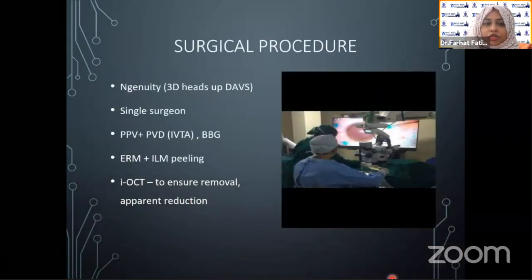The surgical procedure was carried out on Ingenuity. It was performed by a single surgeon. Pars plana vitrectomy was done. PVD induction was done, IVT assisted. ERM and ILM peeling were done, BBG assisted, and intraoperative OCT was used to ensure complete removal and apparent reduction